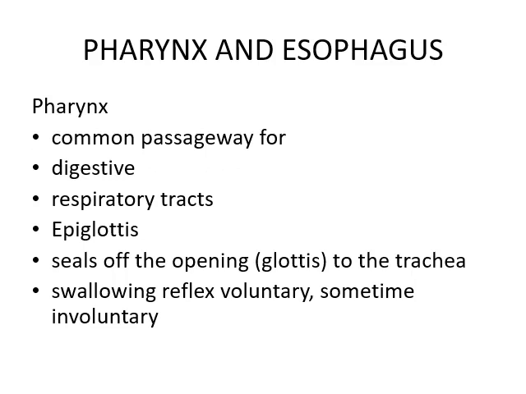Pharynx and esophagus. The pharynx is a common passageway for the digestive and respiratory tracts, and it contains the epiglottis. The epiglottis seals the glottis, which leads to the trachea. So when you swallow, the epiglottis will cover the glottis, and the swallowing reflex is voluntary, sometimes involuntary.